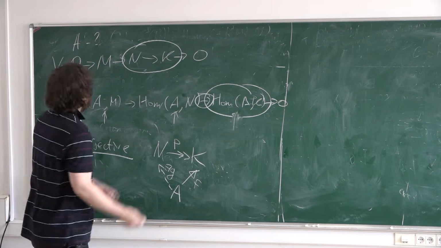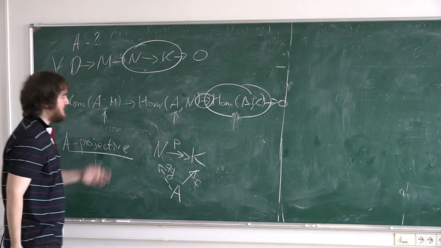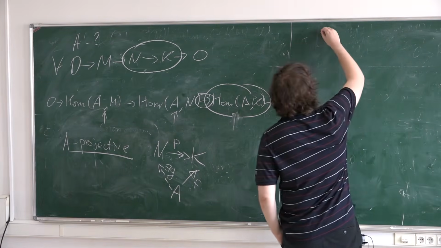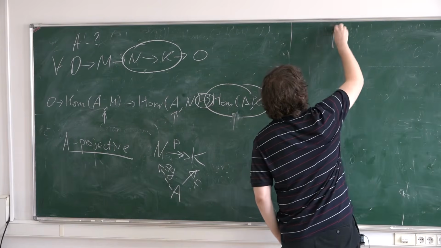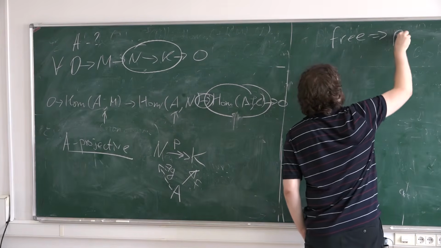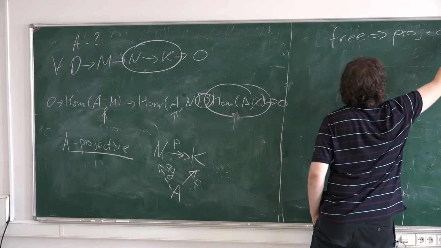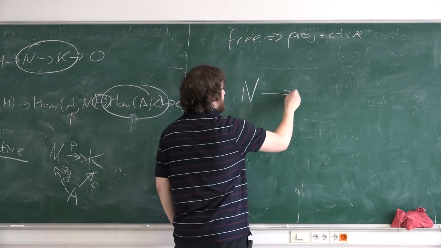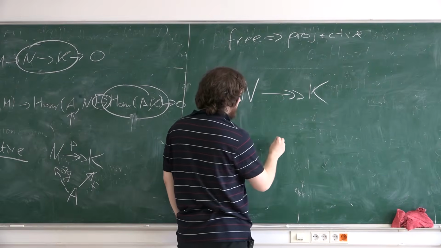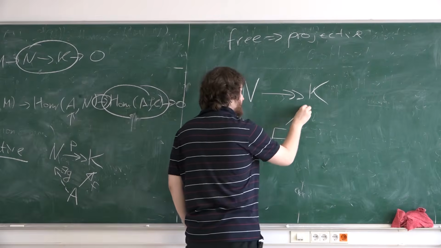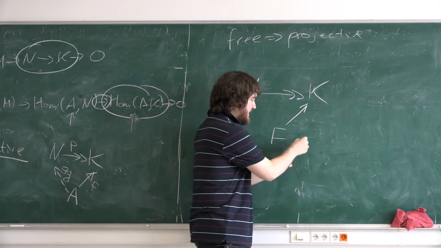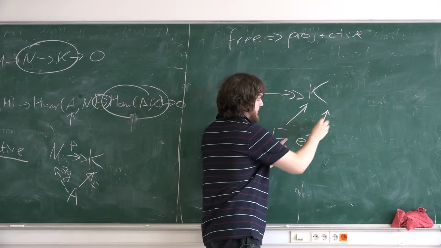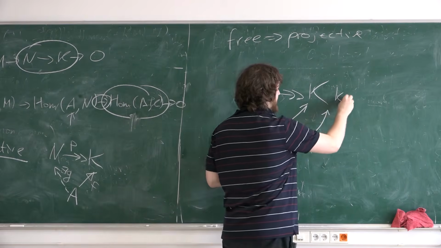Free modules. For example, the zero module satisfies this property. But okay, any free module is projective. So free implies projective. It's obvious, because if you have a surjection, you have a free module F, and you have a map. Now consider some basis here. Consider the images of the basis, some elements k alpha.